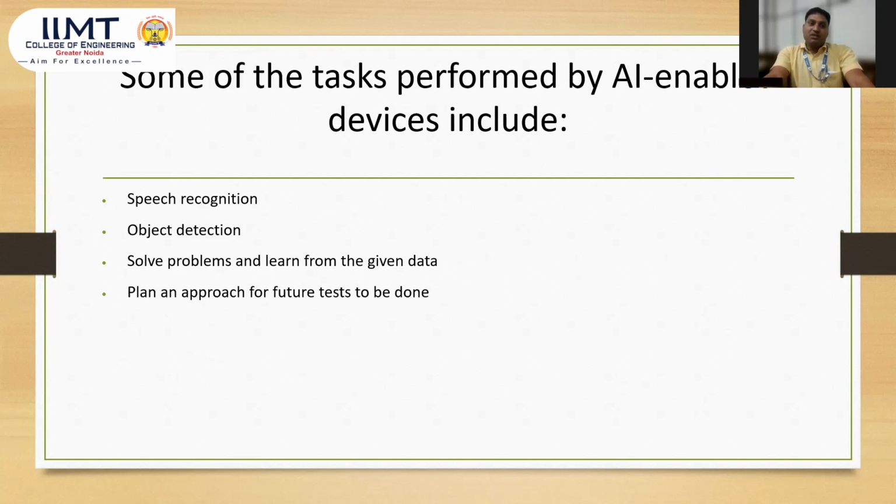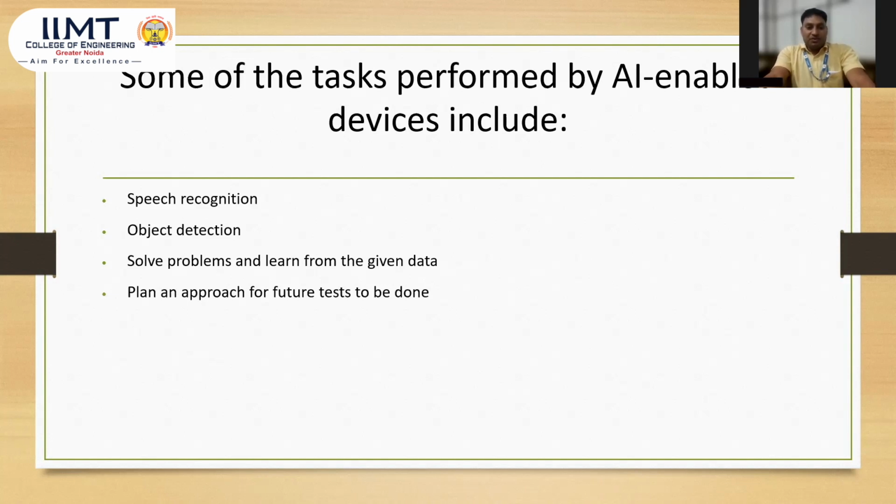Now, the third one is solving problems and learning from the given data. Here are certain kinds of problems existing in our society. We can choose a problem, and decide which method we have to follow to solve it. So here are certain types of problem solving which can be used in the method to solve the AI problem.